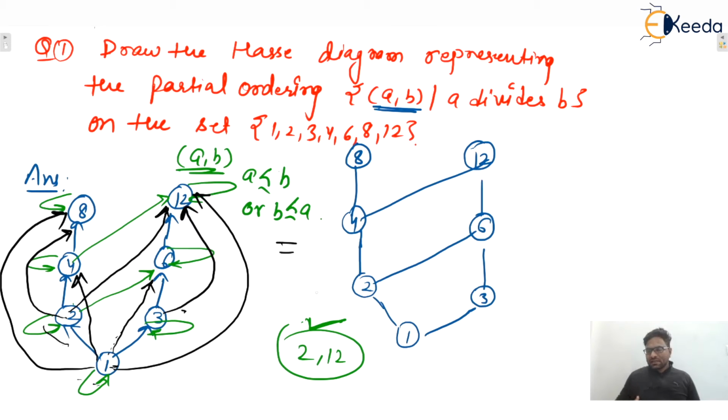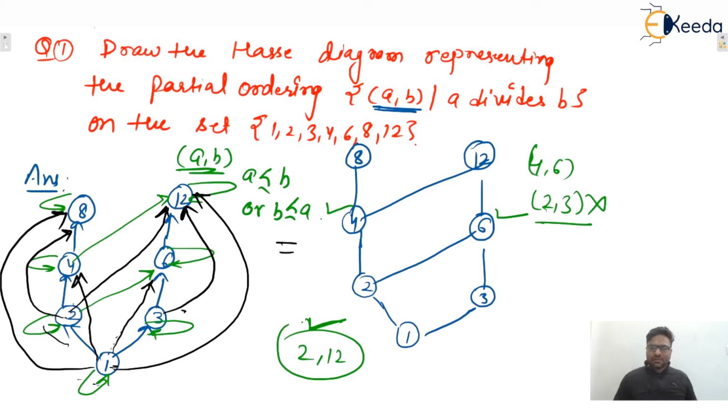So we can say that in the same path, whatever be the number of elements, all these elements will be comparable. And let's say any element on the corner, let's say 4 and 6. So 4 and 6, these are on the corners, so these are not comparable. Neither 4 divides 6 nor 6 divides 4. Similarly, 2 and 3 are also not comparable.